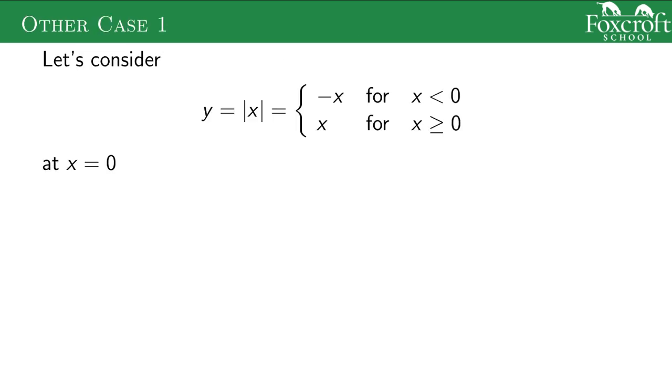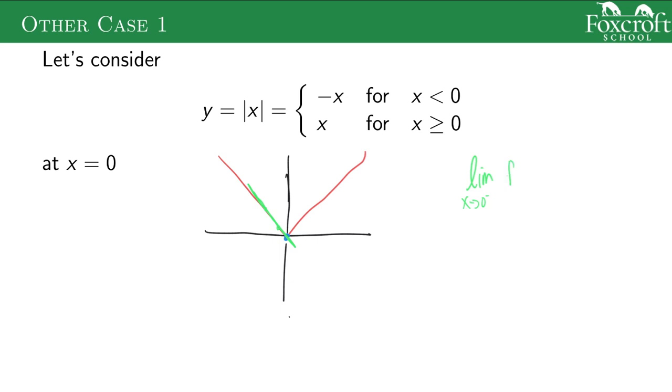Next we're going to look at the absolute value function. The absolute value function looks like this. If I can actually draw it, it's kind of just a V. And what's the derivative going to be at 0? Well, we know the derivative is the limit of the slopes of the secant lines. So I could do limits on the left, and I get all these secant lines. Everything to the left of 0 for this derivative limit would say that my derivative is going to be -1. It's the slope of that line to the left.